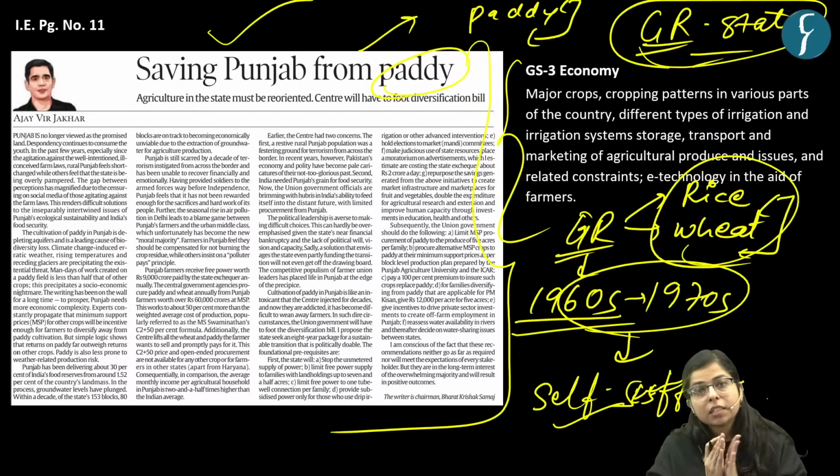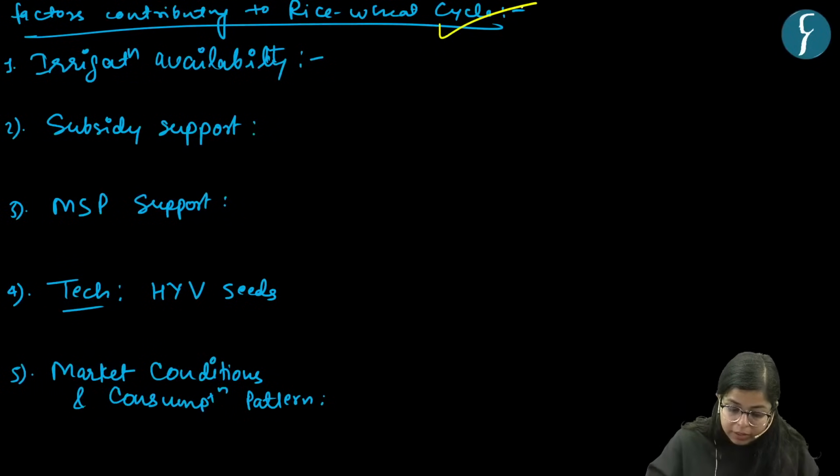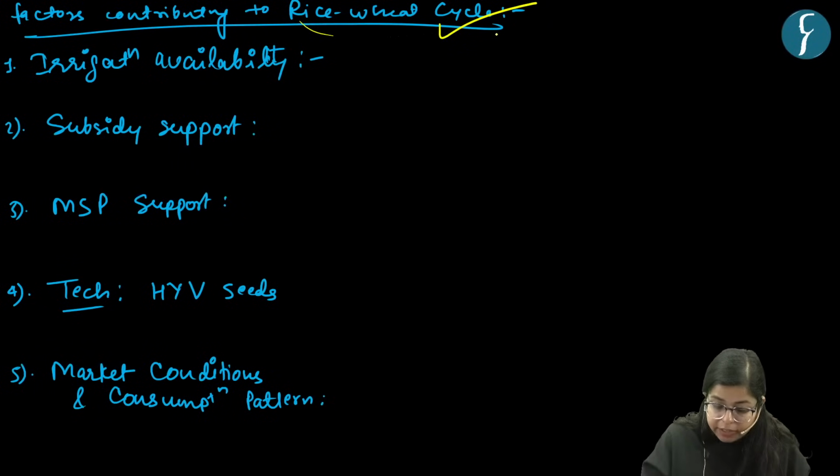Now this has in turn become a challenge for these farmers. Let's see how. First of all, let's see what were the factors which contributed to the rice-wheat cycle, because rice and wheat are majorly produced in these states which we are talking about, right? Green belt, Green Revolution states. Consider states like Punjab, Haryana, West UP among others, right?